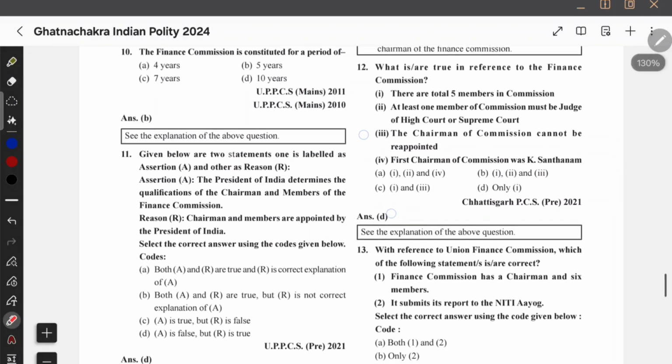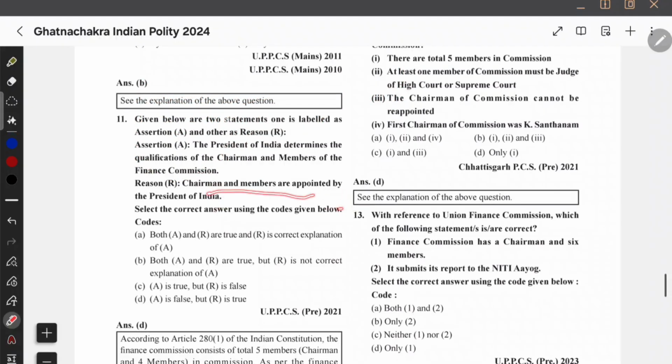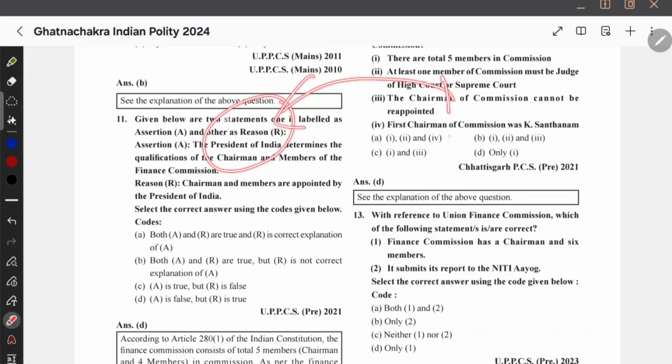Okay. Given below are the statements. What is the question? Assertion and reason. President of India determines the qualifications of the chairman and the members of the Finance Commission. I remember it's like Parliament, not the President. ये हमेशा यही करेगा, Parliament को President के साथ replace करेगा, है ना? गलत बात है. But Parliament determines the qualifications. Okay, and next, chairman and the members are appointed by whom? This one we know, right? The chairman and the members of the Finance Commission, they are appointed by the President. Because it's a constitutional body, so appointment कौन करेगा? Constitutional body का President करेगा appointment. Therefore, this is correct. Yeah, is false.